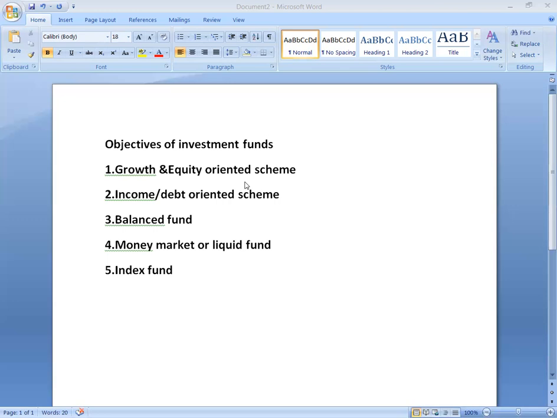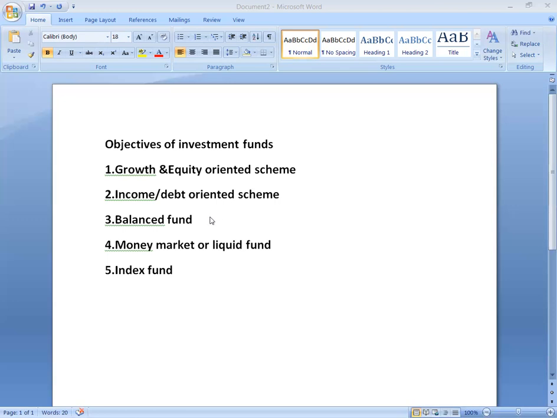Now, income and debt instruments, what they are is that they can be fixed income securities such as bonds. So it can be fixed bonds, corporate debentures, government securities, and also money market instruments. Such funds have less risk as compared to growth and equity funds. In comparison, they carry low risk compared to equity share schemes. These funds are not affected by inflation in the equity market. So this is the income or debt oriented scheme.